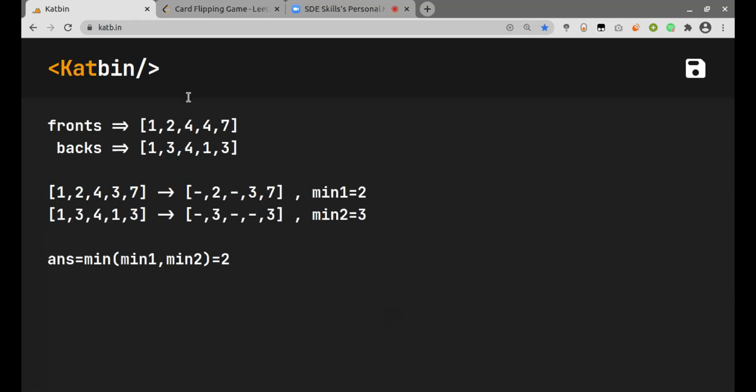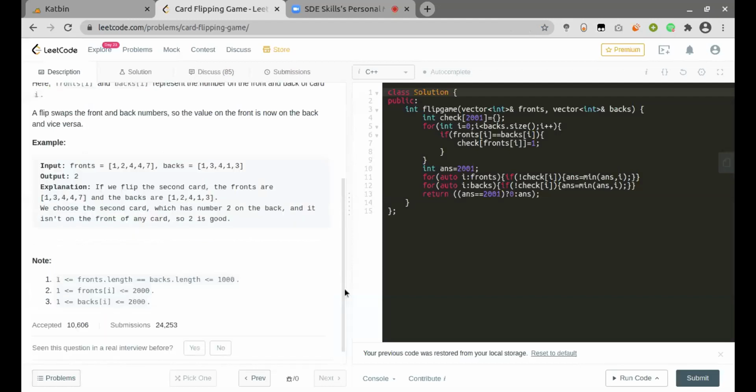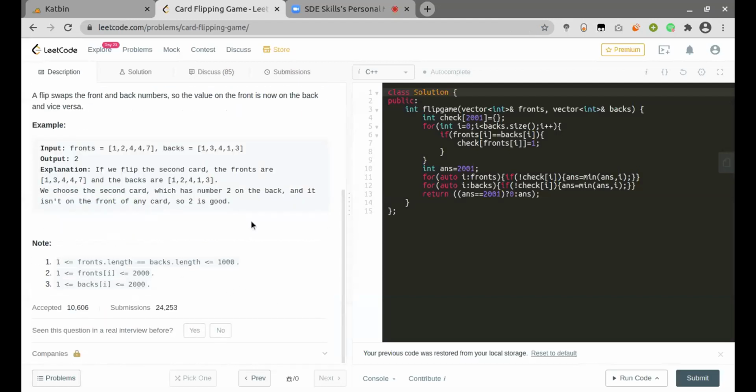But since they have specifically mentioned that the values will lie in the range 2000 only, we can just use a vector, a container of 2000 indices, initialized with 0. So it will be a Boolean array. If any index has the same values in front and back, we mark it as 1. Now we iterate through the front and the back vectors and check if that particular value is set or not. If it is set, we cannot consider it. If it is not set, then we take the minimum.